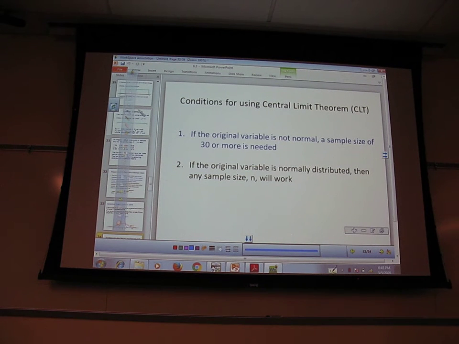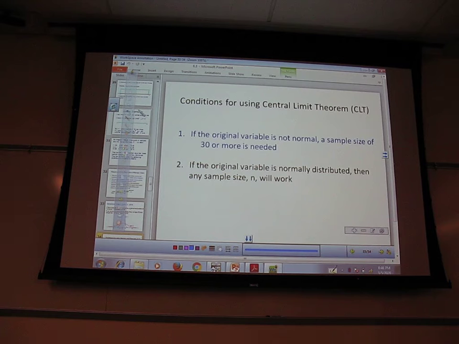But if I take a sample size of 30 or more, then the mean of the means will make a normal distribution. The sample means will form a normal distribution. However, if the data is already normally distributed, then it doesn't really matter. I could have an n of 1, and it's already normally distributed, so it's fine.